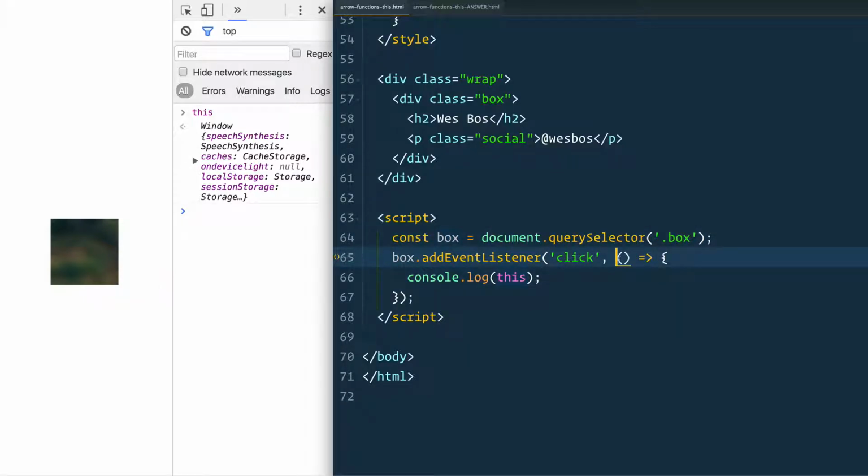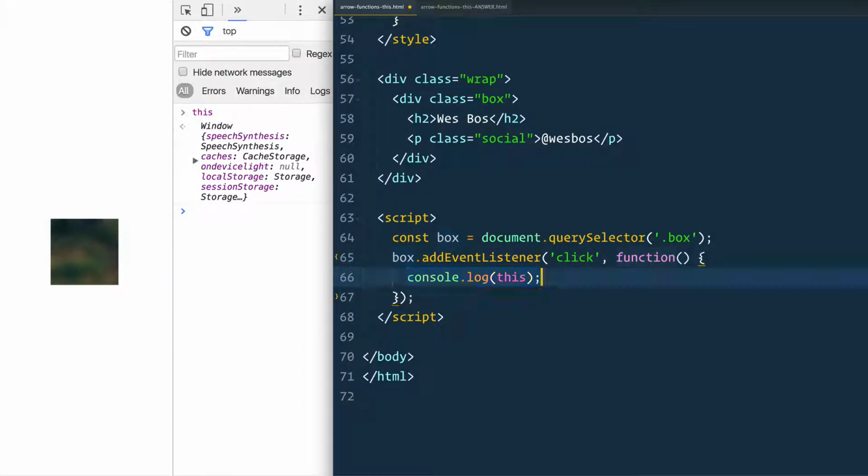So you don't just want to go willy-nilly using arrow functions everywhere because it's just less to type. You actually need to know what the benefits and the downsides are. In this case, pun intended, I don't want an arrow function because I need the this keyword to reference the actual box that got clicked. That would be even more important if I had a whole bunch of them. So we can't use an arrow function there. I'm going to bring that back to a regular function. That's what we want. You generally want these functions for your top level ones.